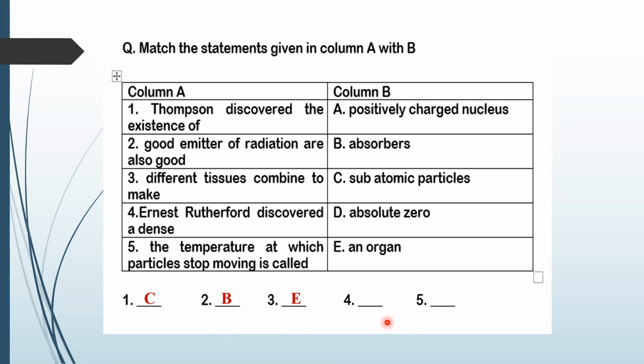Okay. Ernest Rutherford discovered a dense dash. Positively charged nucleus. Yes, positively charged nucleus, so you have to write A in front of 4. And the last one: the temperature at which particles stop moving is called absolute zero. So you have to write D in front of 5.